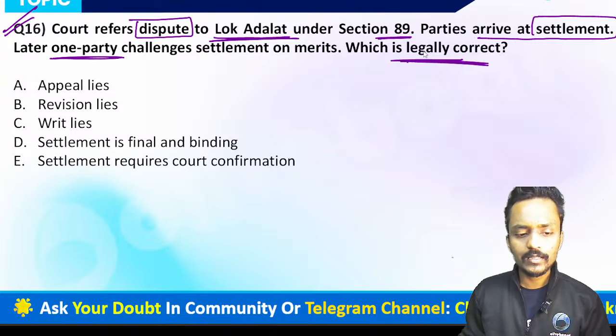The first statement is saying appeal must lie. No appeal lies, but you can do a revision over here. Writ lies. Settlement is final and binding. Settlement requires court confirmation. So what do you think right now? Please give your answer in the chat box as well.